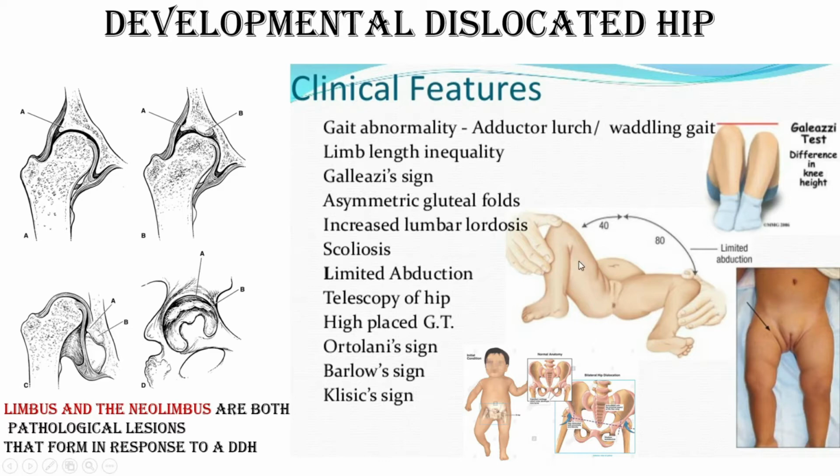Now, along with a highly placed greater trochanter, the Ortolani and Barlow signs are the main examinations for pediatric hip dislocation. Now if the patient comes in the weight bearing age group, then we have to look for the Galeazzi sign and an asymmetrical thigh fold, and at that time we can get extra signs: scoliosis or increased lumbar lordosis may be present, along with some gait abnormality like adductor lurch or waddling gait.